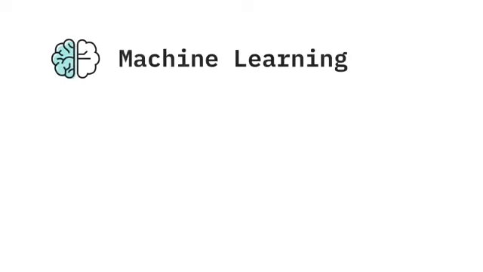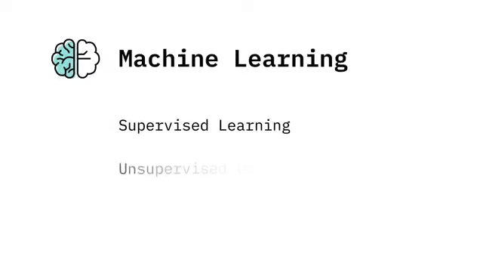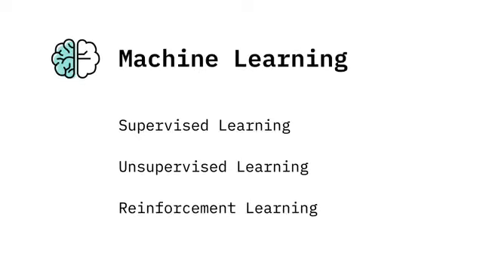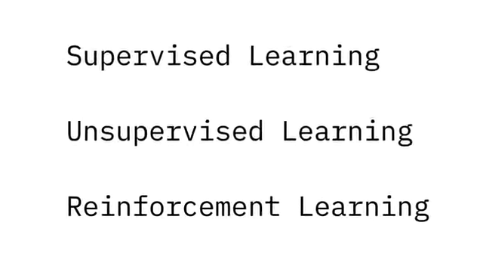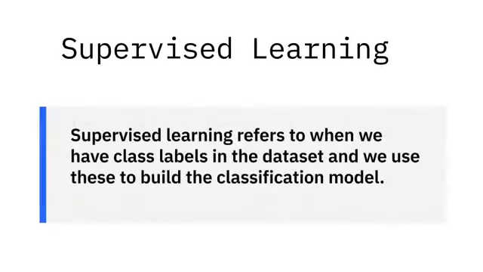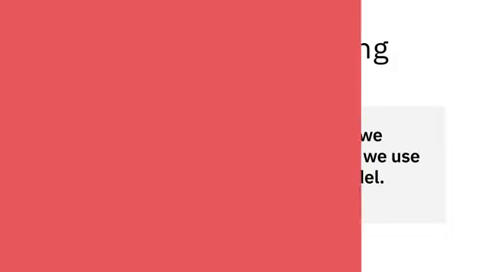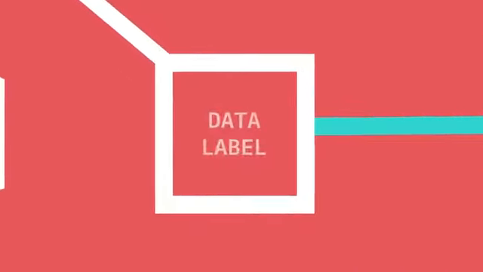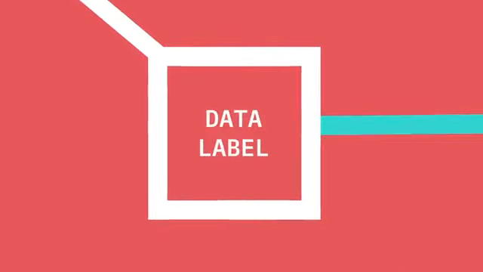Machine learning is a broad field, and we can split it up into 3 different categories: supervised learning, unsupervised learning, and reinforcement learning. There are many different tasks we can solve with these. Supervised learning refers to when we have class labels in the dataset, and we use these to build the classification model. What this means is when we receive data, it has labels that say what the data represents.